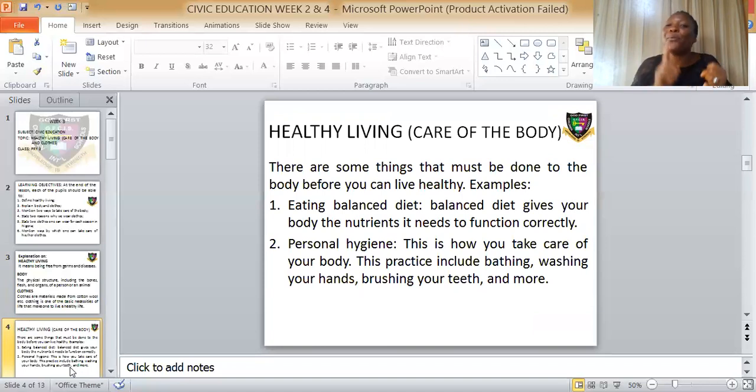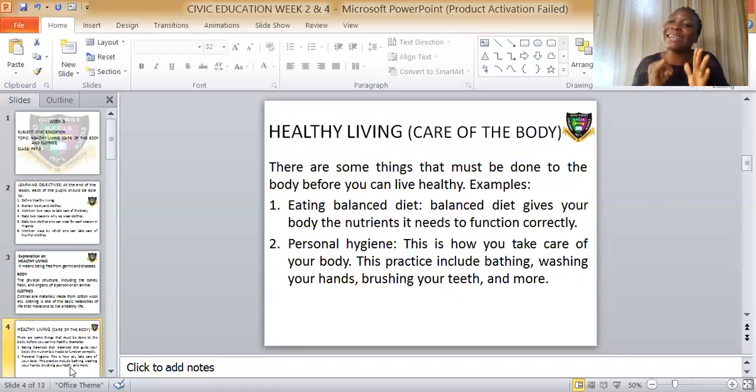Examples. Number one, eating a balanced diet. What is a balanced diet? A balanced diet is eating the 6 classes of food in the right proportion, not just eating the 6 classes of food anyhow. And what are the 6 classes of food? We have carbohydrates, protein, fat and oil, vitamins, minerals, and water.